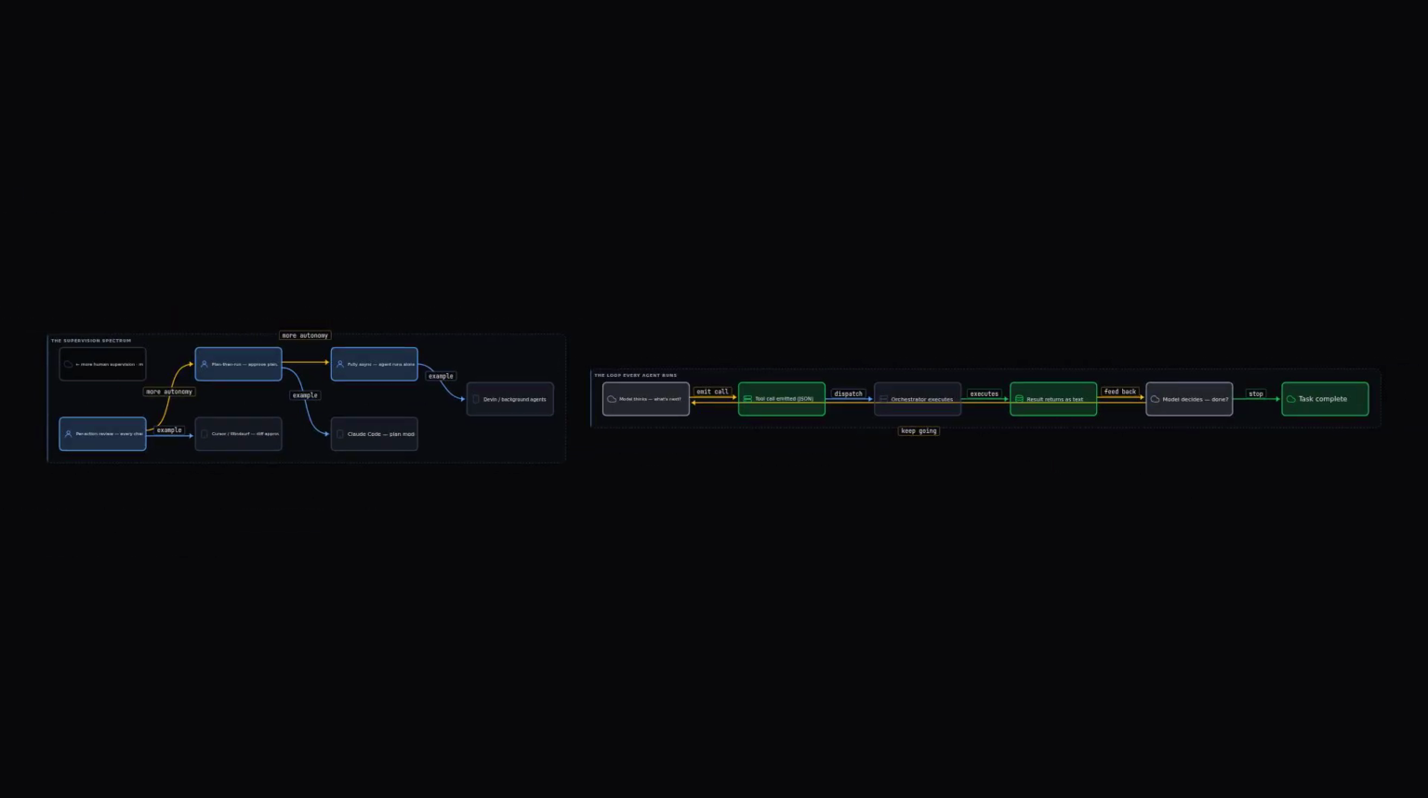You ask an agent to fix a bug. It reads files, runs tests, sees failures, edits, retries, many actions, one task. So how does it know when to keep going and when to stop?